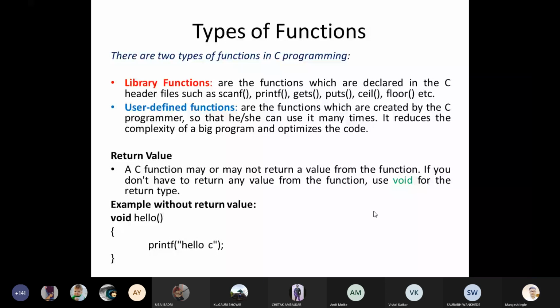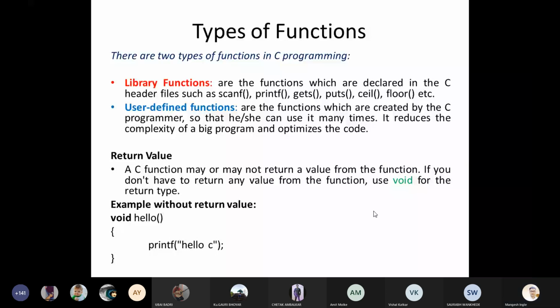The functions which are created by the C programmer. The functions which are declared in C header files we call library functions, whereas the functions which are created by the C programmer, that is, all of you who are interested and working in the C programming language.